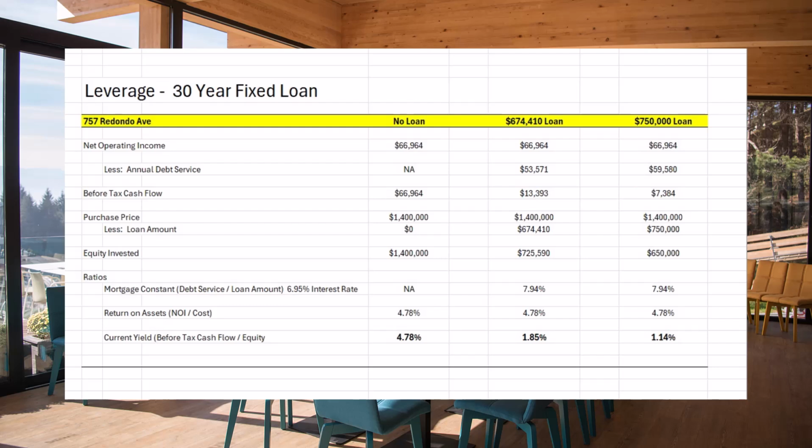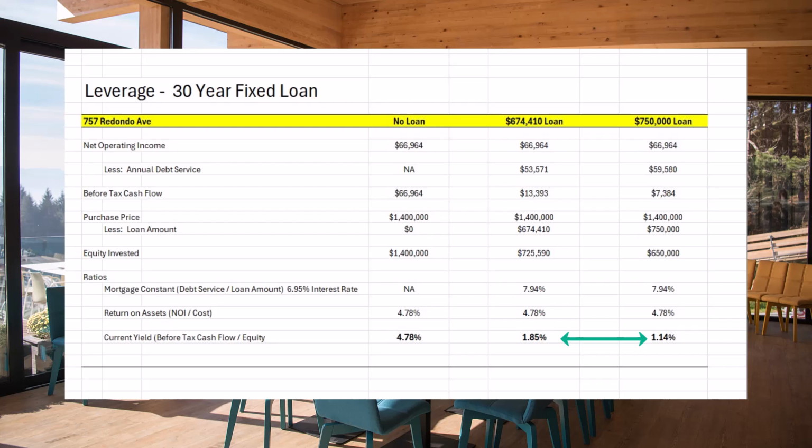The structure is a purchase price of $1,400,000. The loan is $750,000. The equity position is $650,000. That results in a mortgage constant of 7.94%, and then the return on the assets is 4.78, and the current yield to the owners is 1.14.